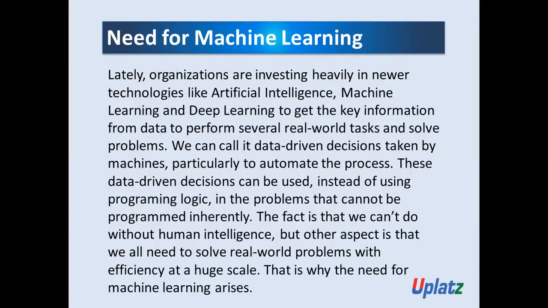We can call it data-driven decisions taken by the machines, particularly to automate the process. This data-driven decision can be used instead of programming logic in problems that cannot be programmed inherently.